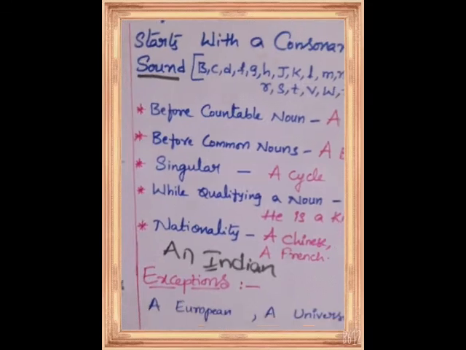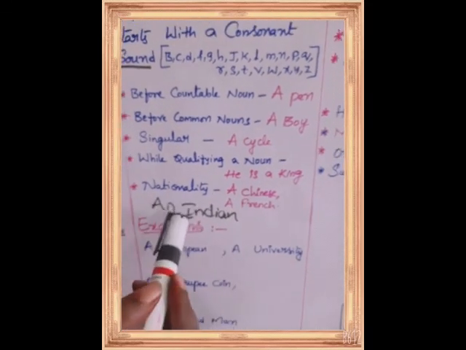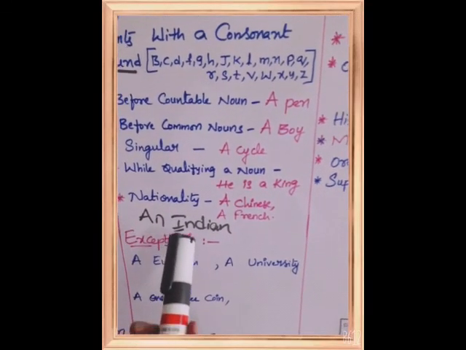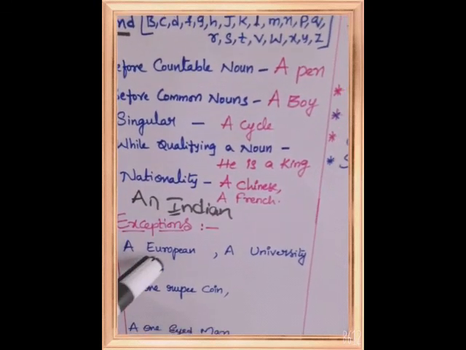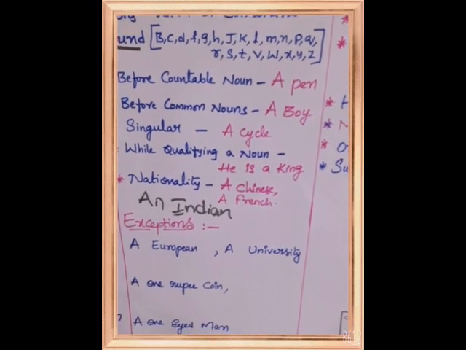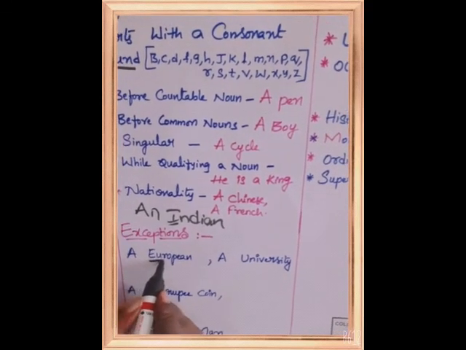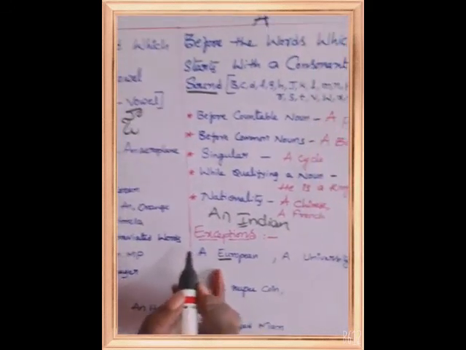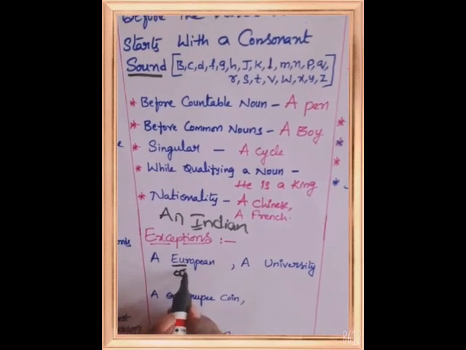So what I am saying is, before keeping a, we have to observe the sound of the letter. And here also there are some exceptions. Here U: a European, a university. Here the first letter is E or U, a vowel, but here we are keeping a. Why? Because here the sound is U.